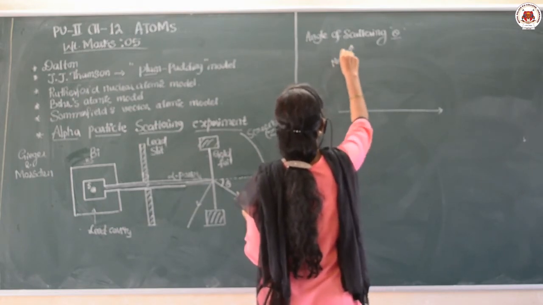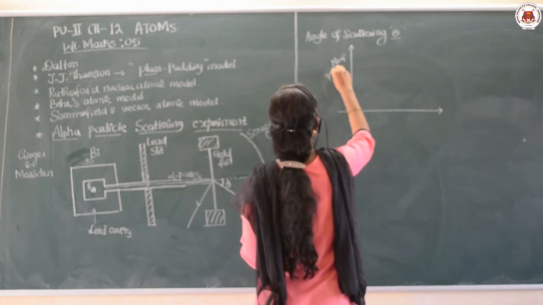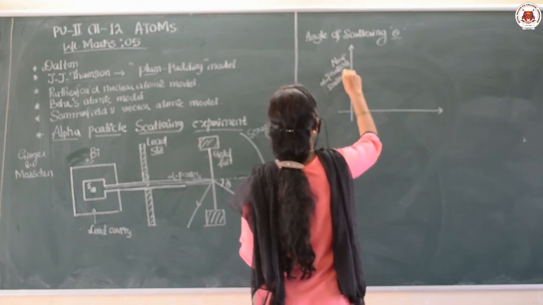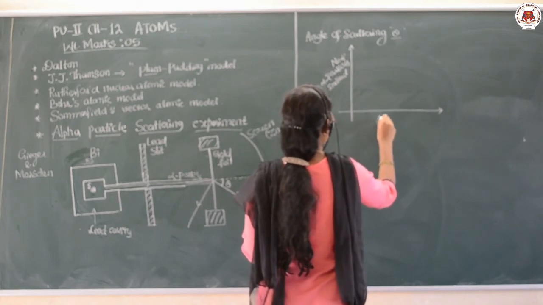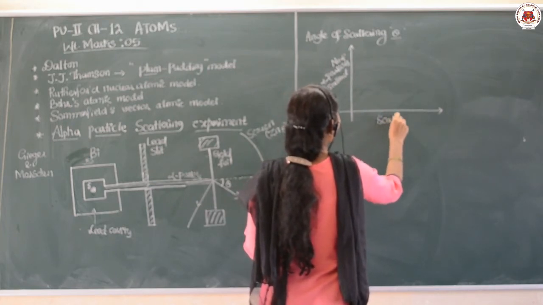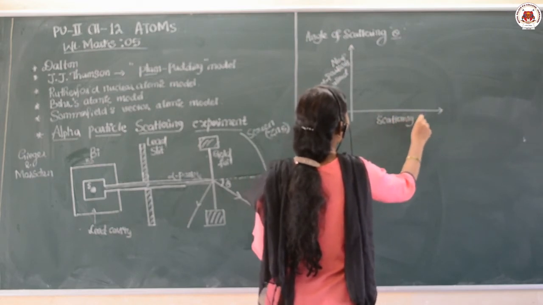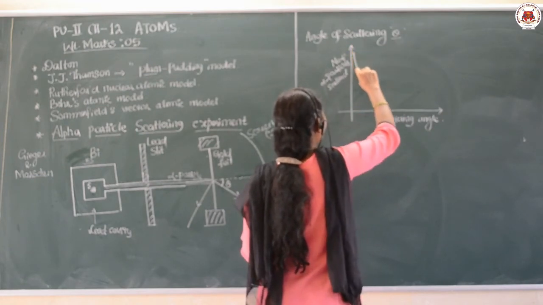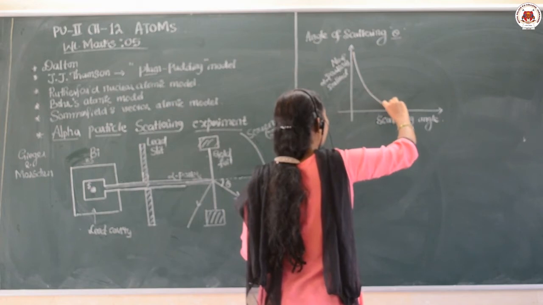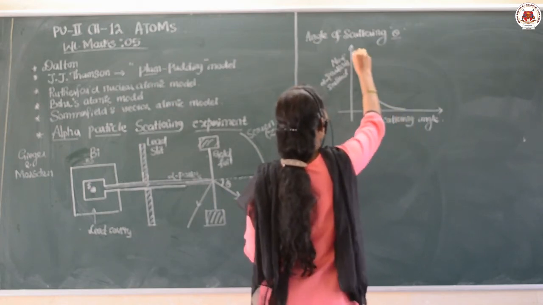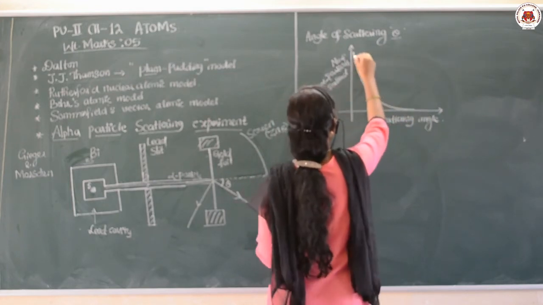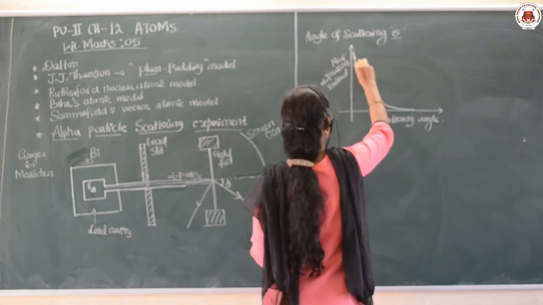The graph between the number of alpha particles scattered against the scattering angle. It is observed that there is one solid line, and on it there are some dots.